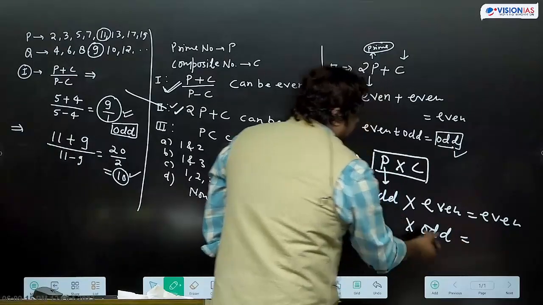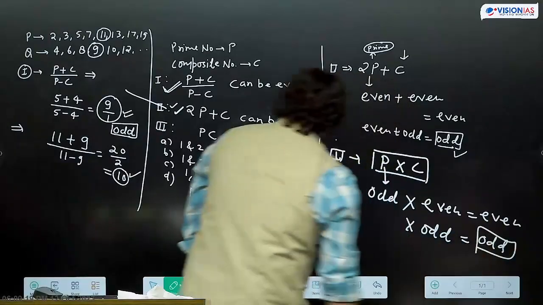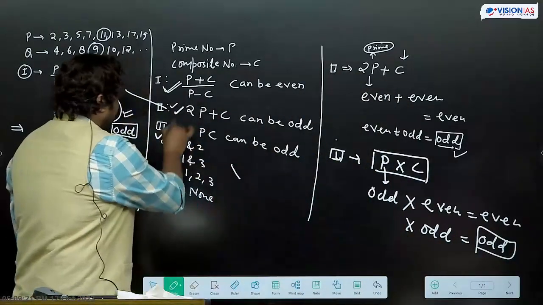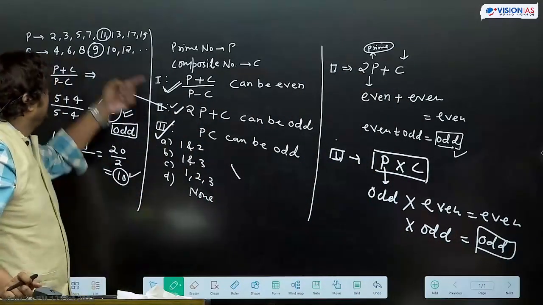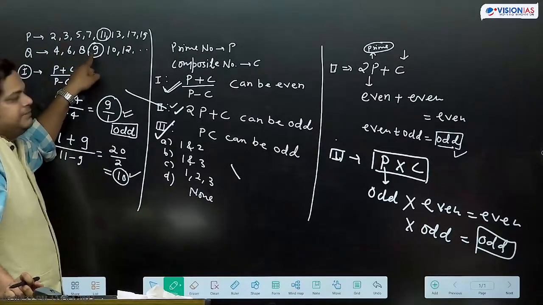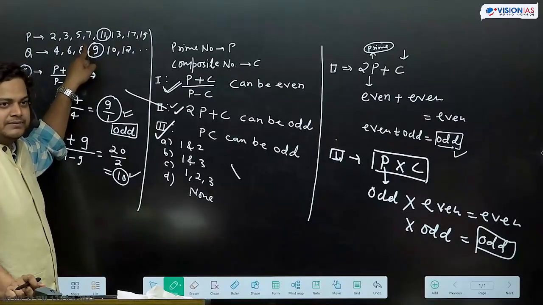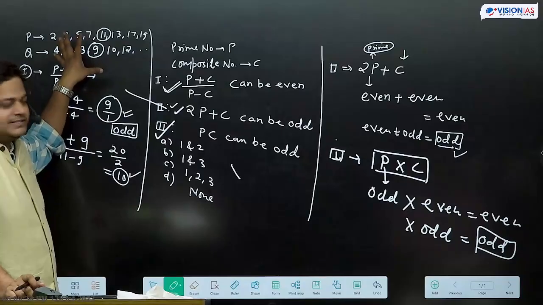Odd multiplied by odd gives odd. So this is also correct. PC can be odd: 3 times 9, we are getting an odd number. So this way we can get the answer.